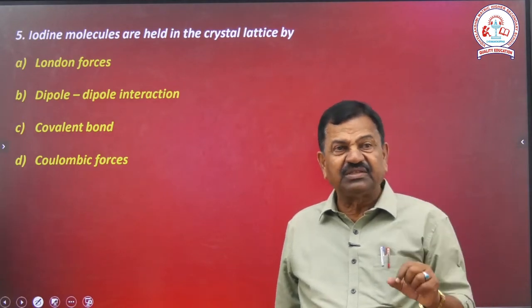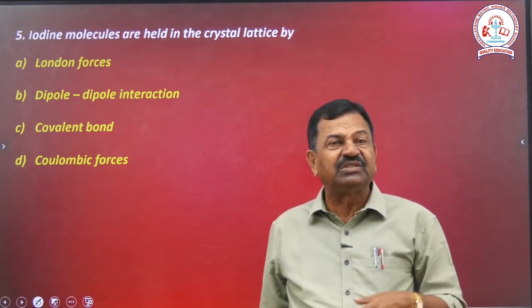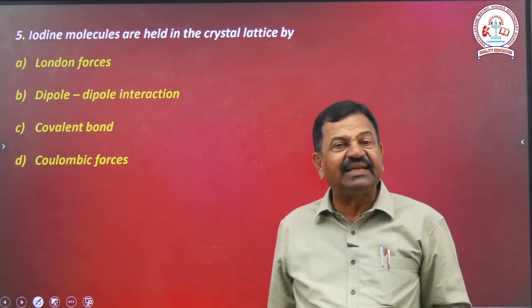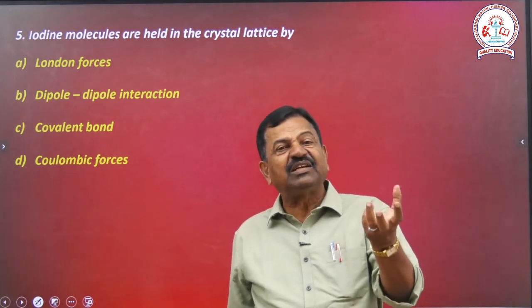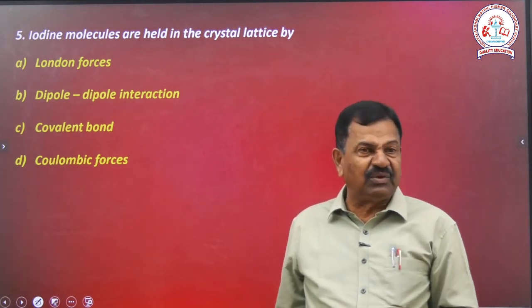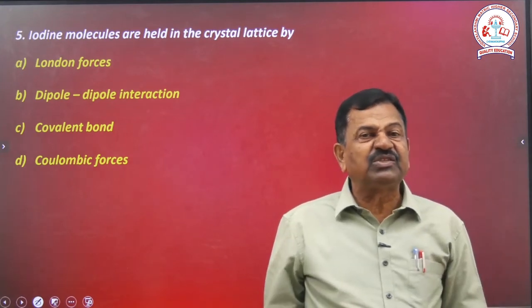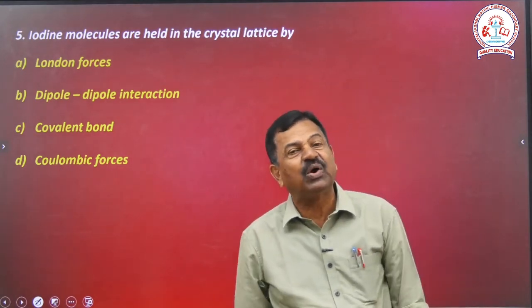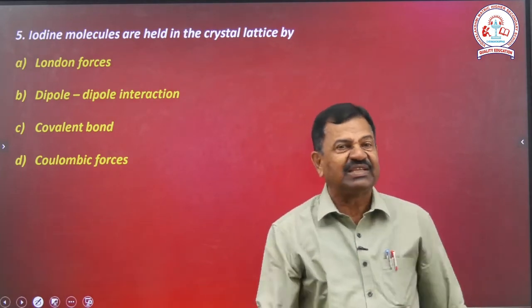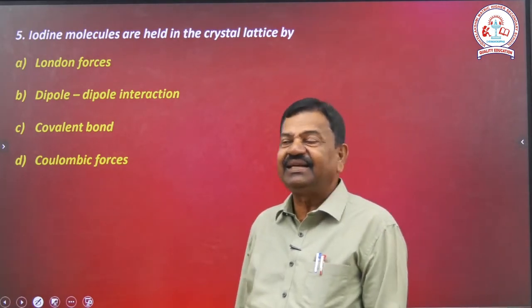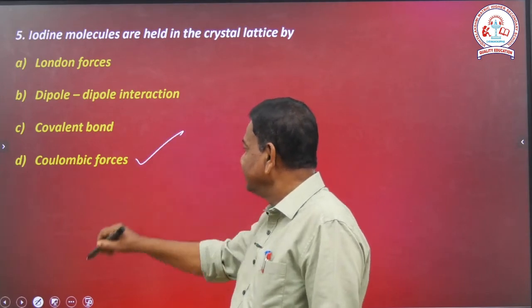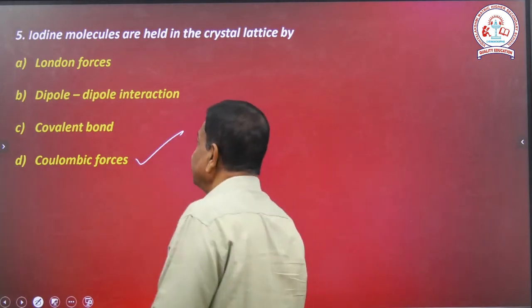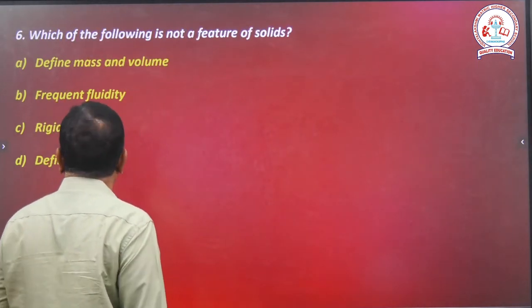But which force? London force, attractive force. Dipole-dipole interaction is present only in the polar molecular solids. Covalent bond, mutual sharing of electrons, the bond is formed between the two atoms. The next one, Coulombic forces. That is the right answer. Right? Good. Then we are going to move on.